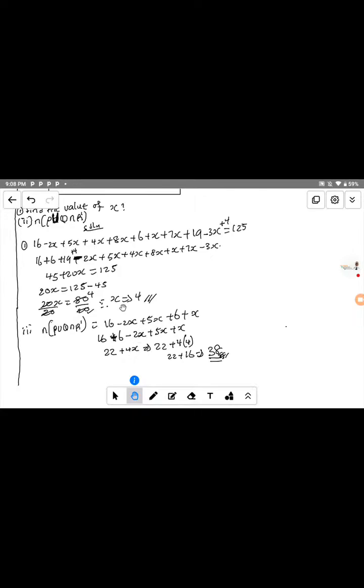The question said that the value of s in the figure is equal to 4. So anywhere there is s, we replace it by 4. We have 22 plus 4 times 4, which gives us 16. Then 22 plus 16 gives us 38. So that is how it is solved.